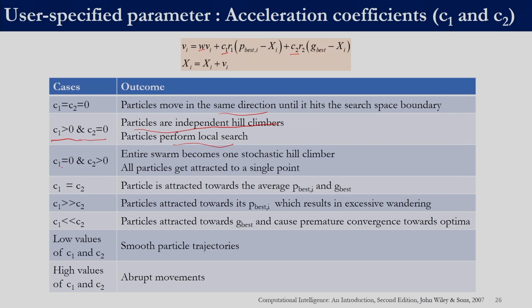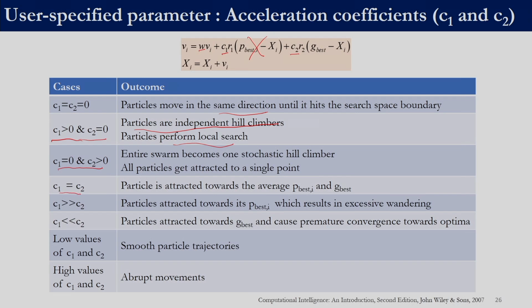The next case is wherein C1 is equal to 0 and C2 is greater than 0. In that case, we are not relying on the personal best, we are relying only on the global best. The entire swarm becomes one stochastic hill climber, and all the particles will get attracted to a single point. Now, this single point may or may not be the global optima. It is like we are just trusting the solution which is the best so far. All the particles will try to reach that particular solution because we are not taking p best into account. That is what will happen if C1 is equal to 0 and C2 is greater than 0.